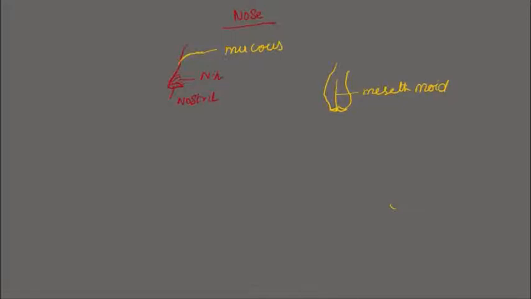Now I'm going to draw the side view of the common opening of the nose and the mouth. The outer part is called the external nares and the inner part is called the internal nares.